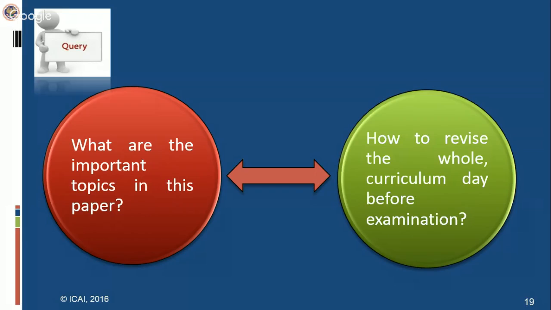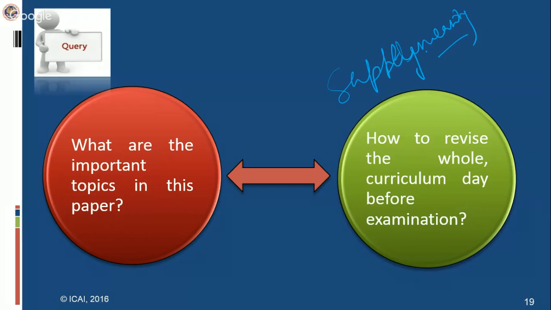What is required the day before the examination? Revise the whole curriculum which you have already dealt with earlier. First, the supplementary study paper is most important. Revise the whole amendments. In the supplementary study paper, we give the highlights of amendments at one place in the initial pages, which will also help you revise all the amendments.